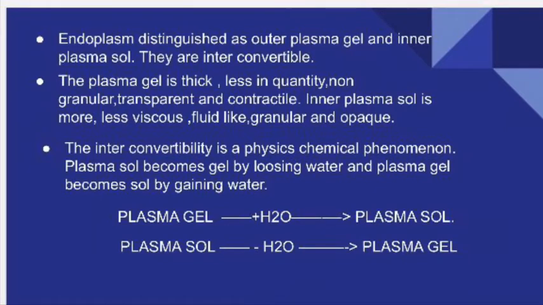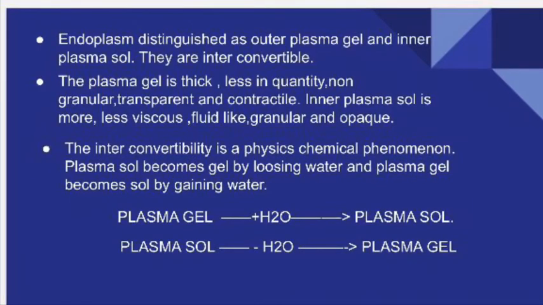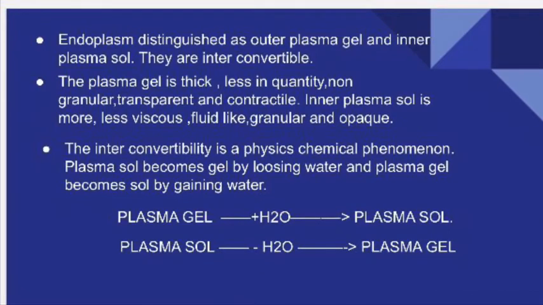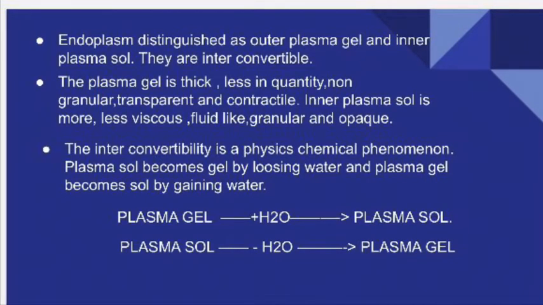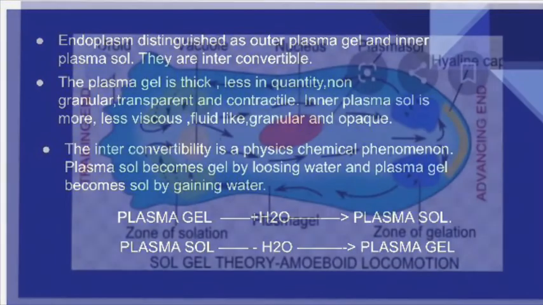So when you come to the diagrammatic representation, we can see what the steps involved in the sol-gel theory are. Number 1. First of all, the amoeba attaches itself to a substratum by the plasma lemma. What is the first step? It gets attached to the substratum with the help of its body layer called the plasma lemma.